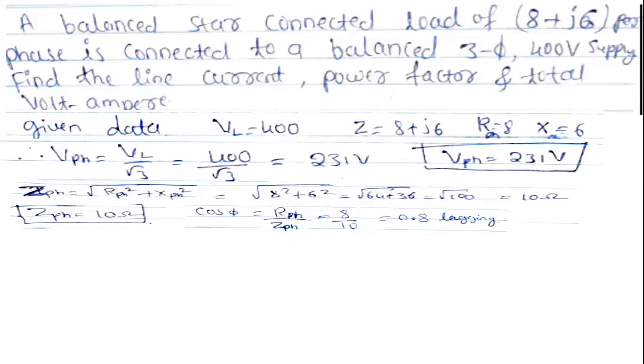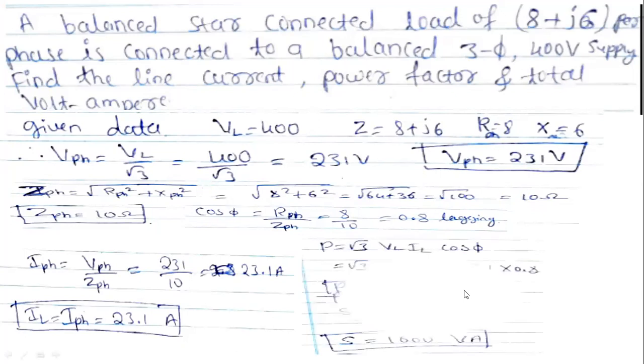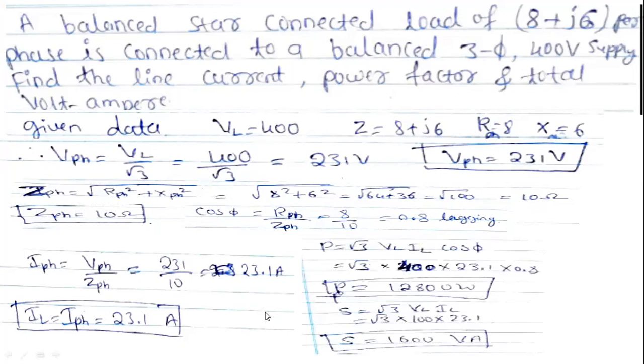Next, what is the power factor? Total volt ampere, calculate. 7,392. IL equals IPH, okay. So you have to calculate volt ampere, and watt. If they have asked power consumed, you have to consider watt. If they have asked volt ampere, then you have to calculate that here. How did you get a different answer?